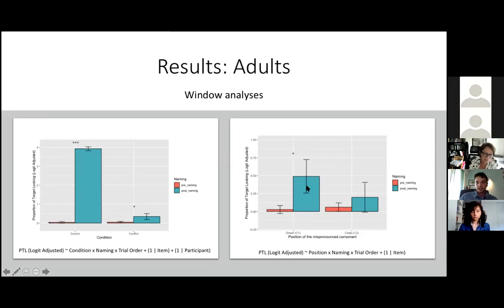This analysis revealed that the significant increase in PTL in the post-naming window was only present for the onset conflict trials, whereas participants' PTL was at chance for coda conflict trials, which suggests that the position of the mispronounced consonant plays a role in the emergence of the C bias.